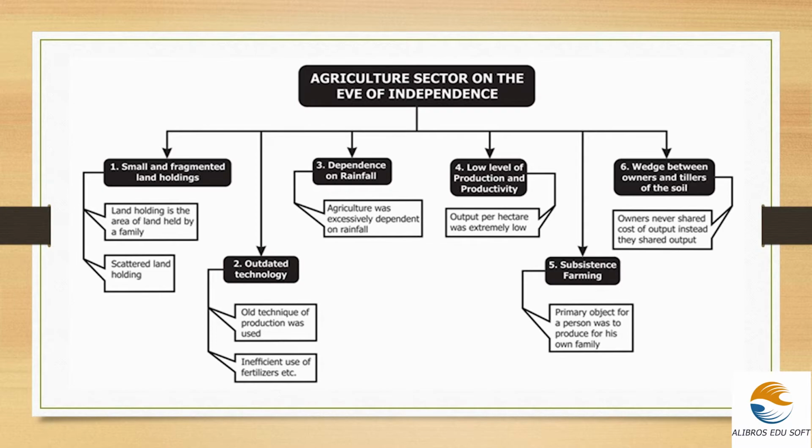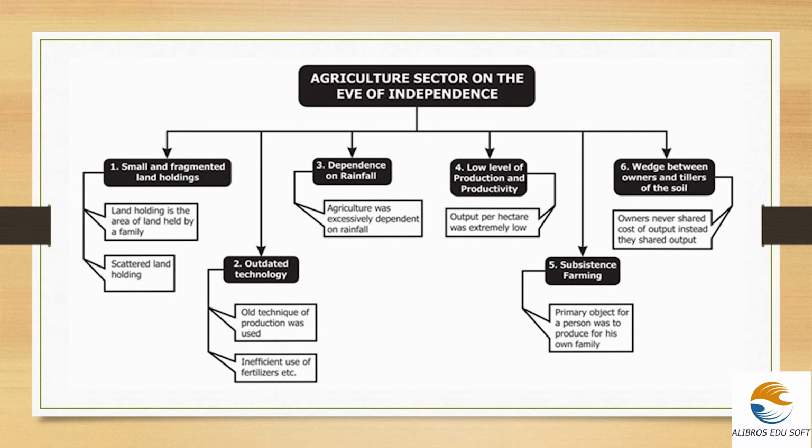This is the agricultural sector on the eve of independence. First one showing the small and fragmented land holdings. So I told you already that it was under the land settlement system. A land holding of the family is particularly held with the landlords, and it is given to a particular family for one time, and that land holding will be mostly scattered in nature.